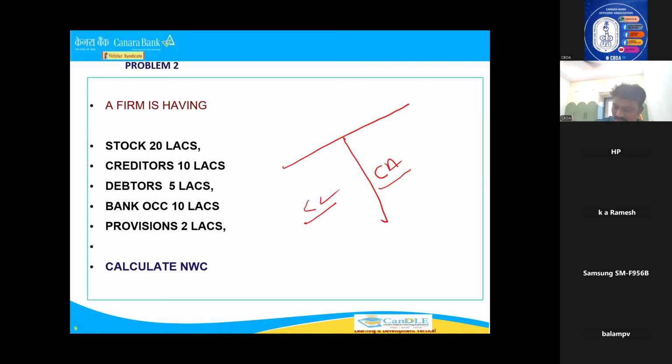Stock is an asset. It's an asset because you are creating that asset. It's a use of money. So stock, 20. Creditors, where does it come? Creditor means a person who is giving raw material on credit to your customer. So it is a source. How much, sir? 10 lakhs.